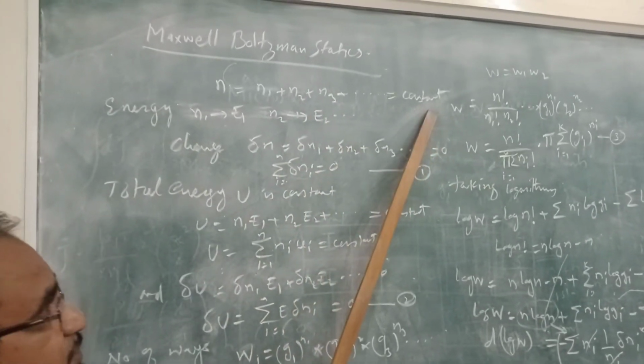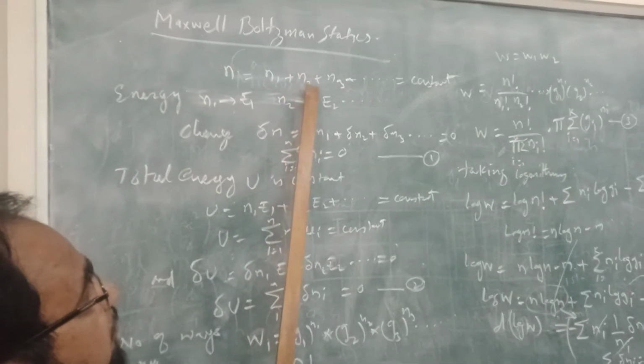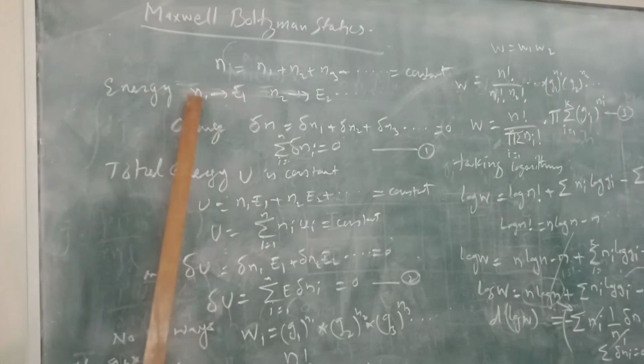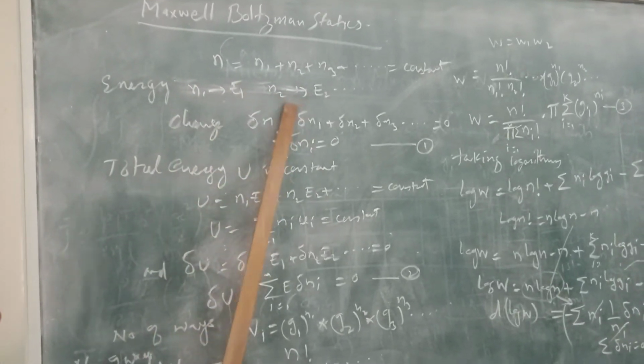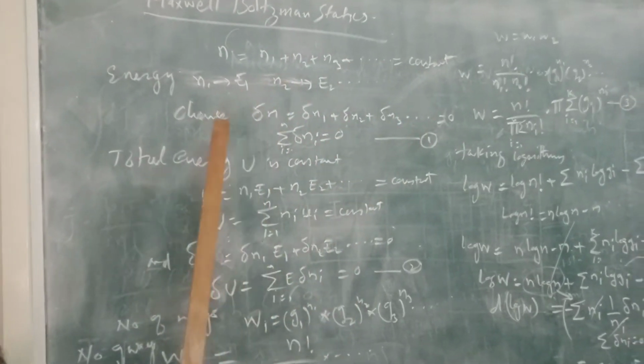and so on is constant. It means that N1 is a group of molecules, N2 is a group of molecules, and the sum of all the molecules is constant. The energy of the group N1 is E1, the energy of N2 is E2, and so on, and the total energy remains constant.